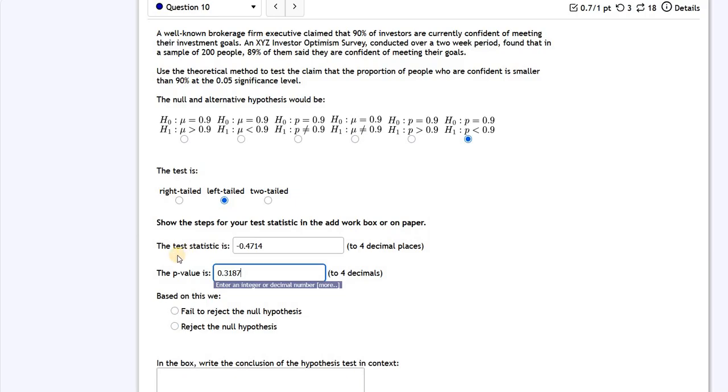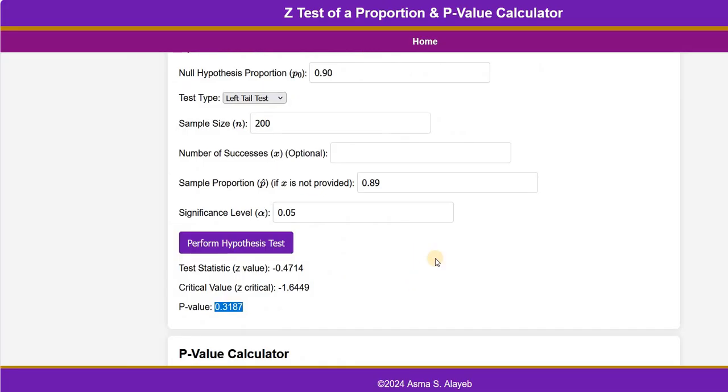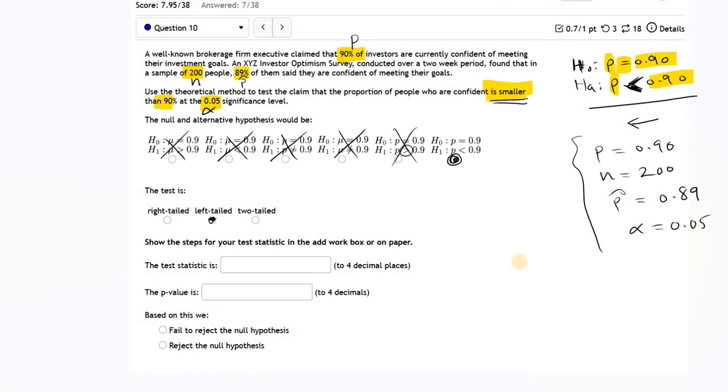So notice here that the p-value is not less than alpha, which means we're going to fail to reject the null hypothesis. The rule says if the p-value is lower than alpha, reject H0, which is the null hypothesis.